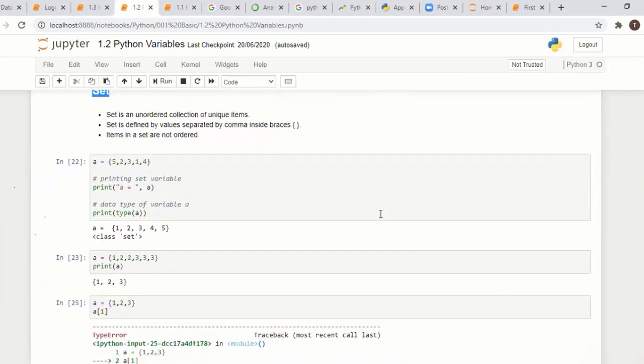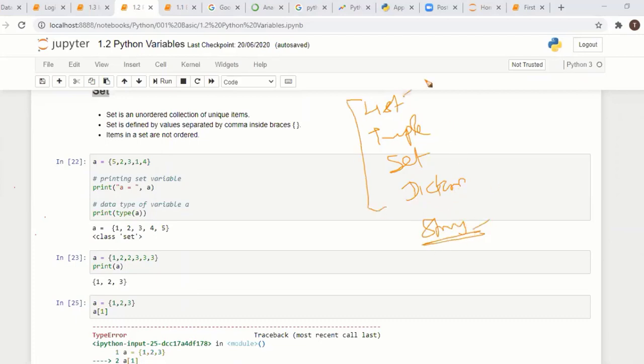Then one more. For data collection we have the list data type, tuple, set, and dictionary, and strings are also a collection of characters, right? So we already have strings, list, and tuple. The next one is set. Everything is comma separated, but here we use curly braces, curly braces with comma-separated values.